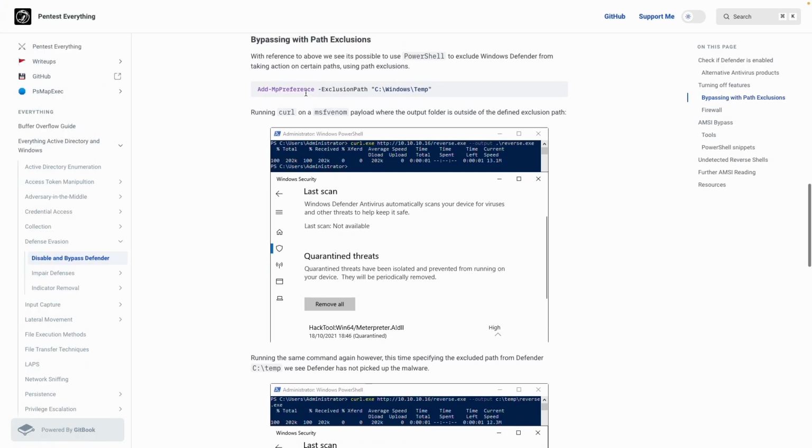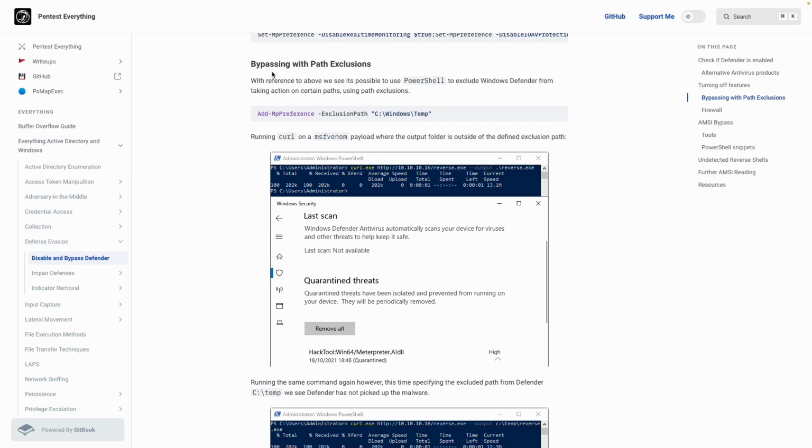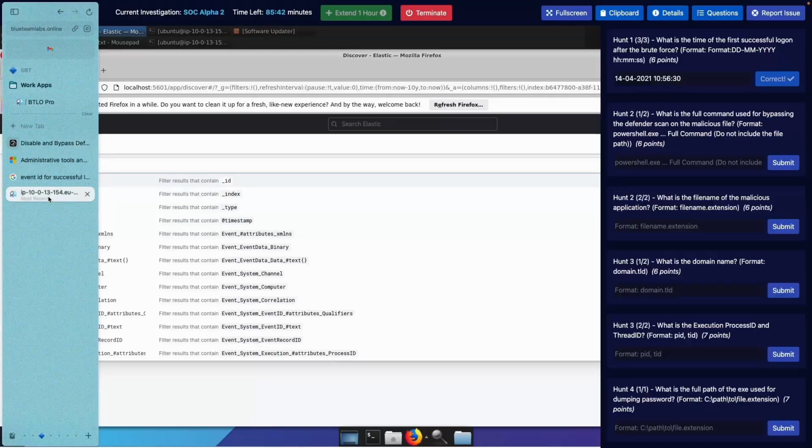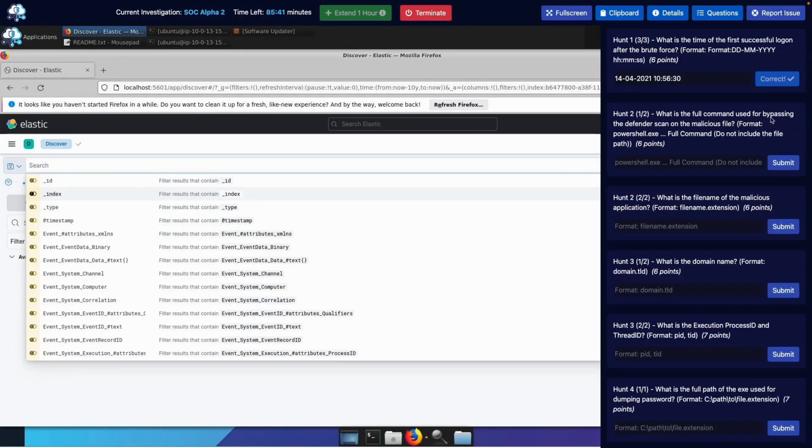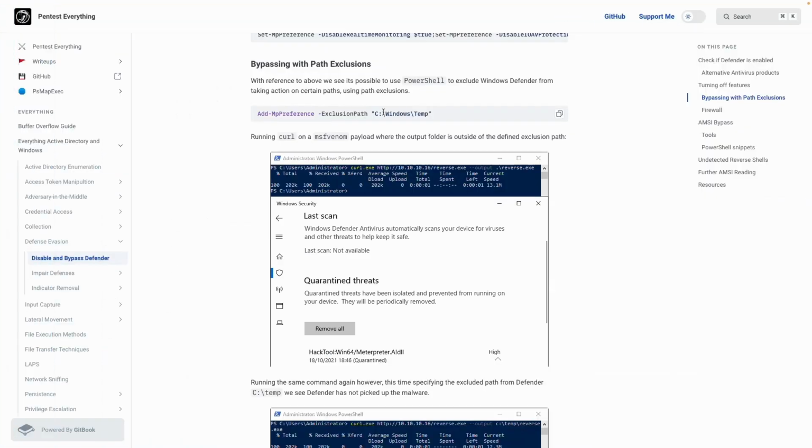Alright, so I found this in this article. Remember, bypassing, I think that was one of the keywords. Actually, let me go back before I forget. Command used for bypassing the defender scan. PowerShell. Okay. With reference above, it is possible to use PowerShell to exclude Windows Defender from taking action on certain path. Guys, this has to be it, man. This has to be it.